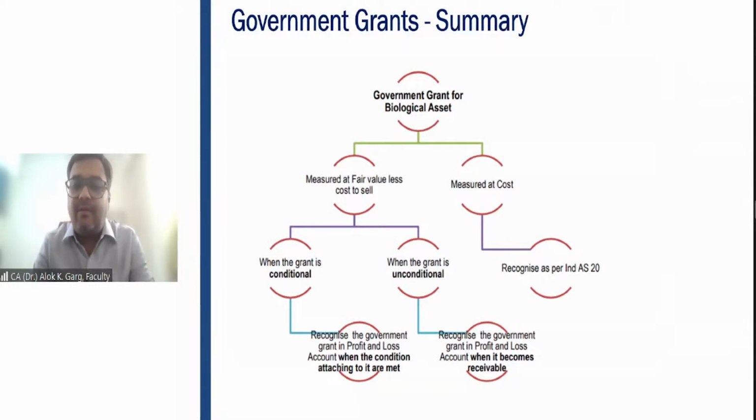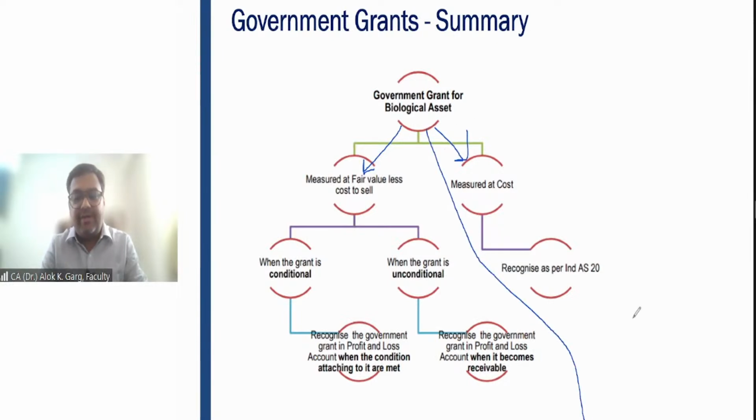Okay. Friends, we discussed the biological asset. We discussed the agriculture produce. Now let's discuss the concept of government grant for biological asset. Friends, the standard says that if the government grant is received for a biological asset which is measured at cost, in that case, the government grant is not covered under Ind AS 41, it is covered under Ind AS 20.